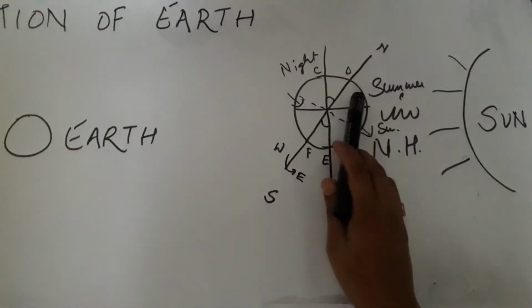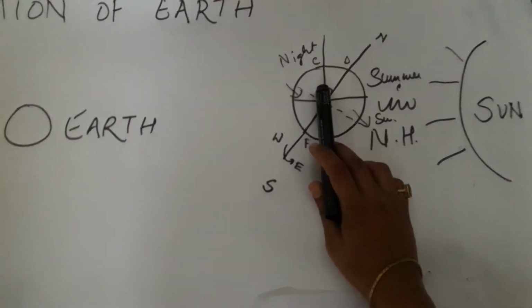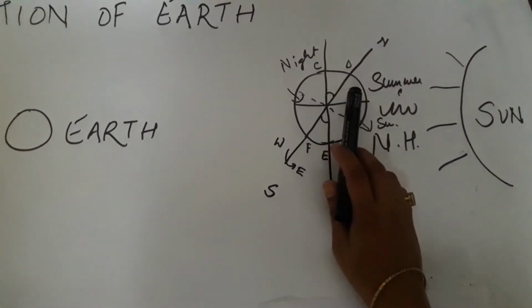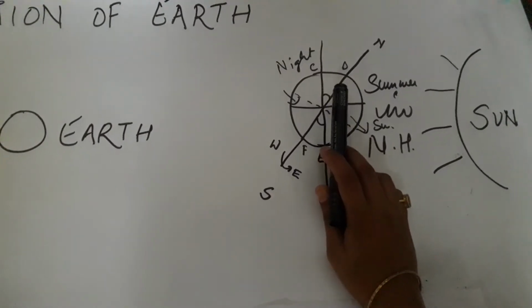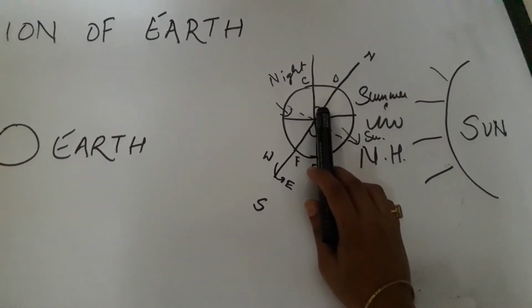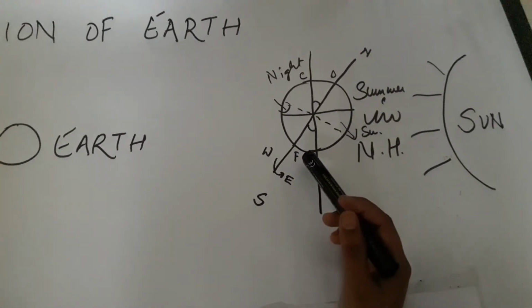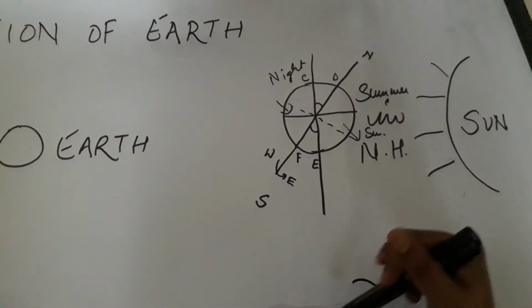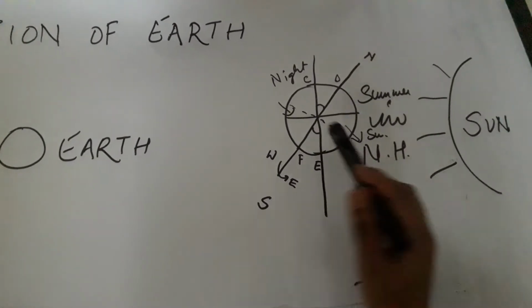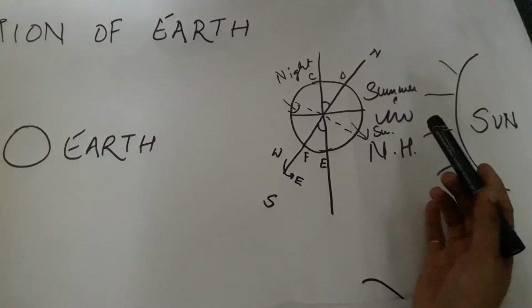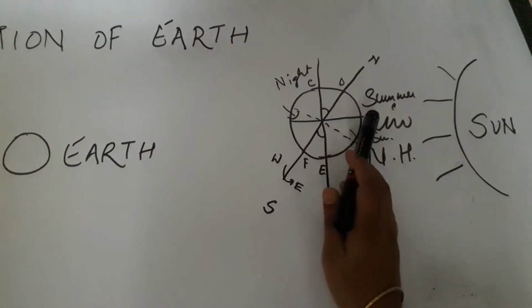So tilting of the earth, that is, earth has tilted for 23 and half degrees. What makes the difference? What can be the results of this inclination?